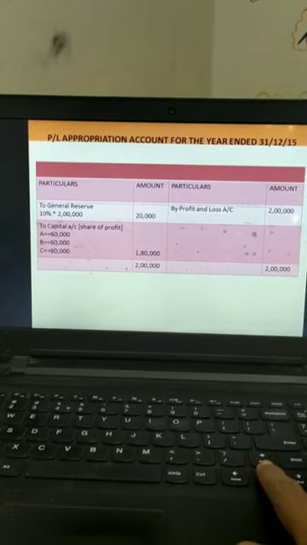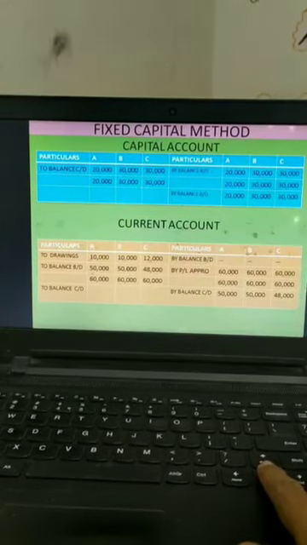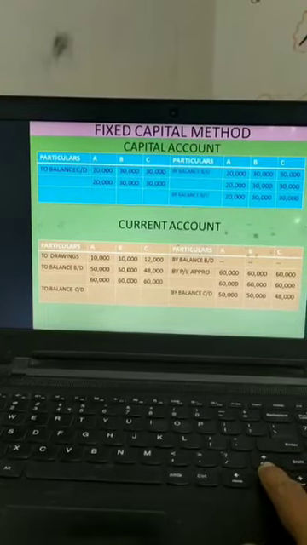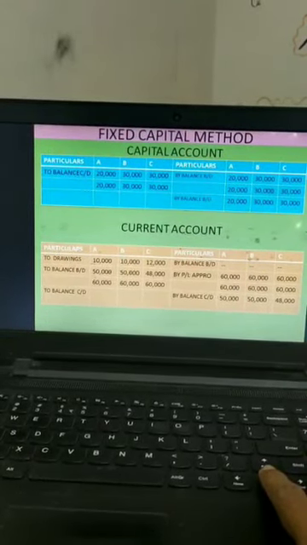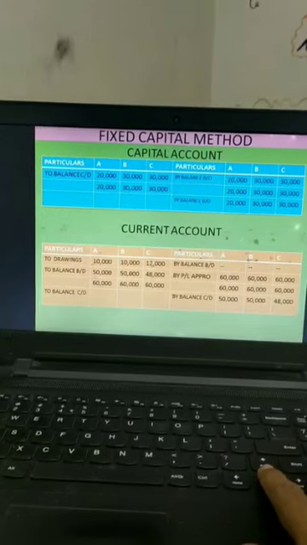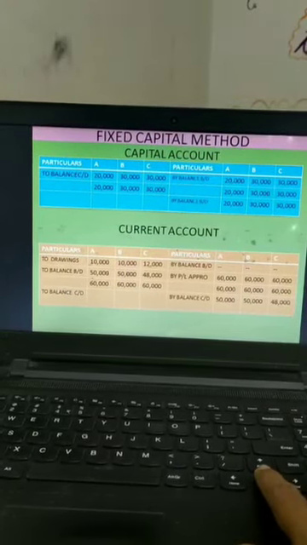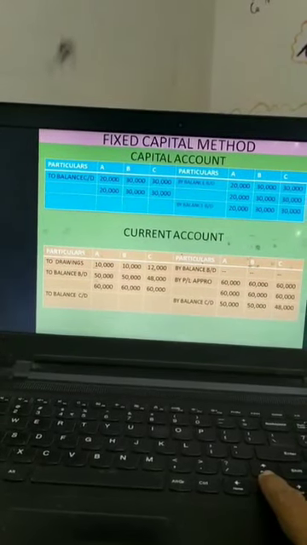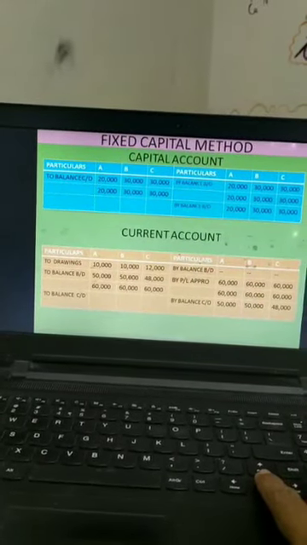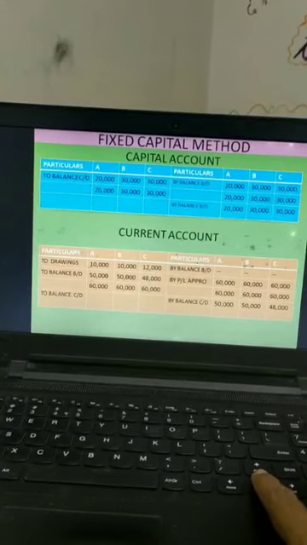After PL Appro, we need to prepare the partner's capital and current account as it is the fixed capital method. So we need to prepare two accounts, one capital account, one current account. Capital account, there is no introduction of further capital, so only the balance which has been brought down we have recorded and nothing else. In current account, whatever comes in PL Appro we have recorded.